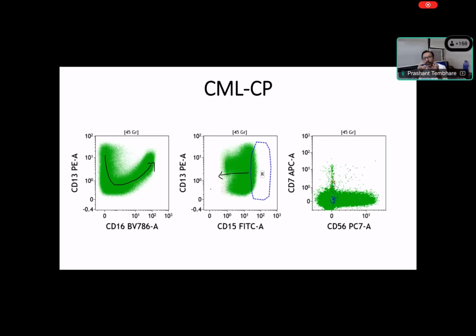So not all diseases show all these aberrancies. When you look at multiple markers, some cases or some patients show some type of abnormality, and others show another type of abnormality. Usually this maturation pattern abnormality is maximum in myelodysplastic syndrome. It is minimum in chronic myeloid leukemia, and that's why we don't see many morphological abnormalities in CML. Although there is strong proliferation, millions or lakhs of cells, morphological dysplasia is limited, right? The same way, even in protein expression, we see less abnormality, but we can still see abnormalities like down-regulation of CD50 or aberrant expression of CD56, because CD56 is an NK cell marker. Normally it is not expressed in granulocytes, but overexpression or aberrant expression of CD56 indicates aberrancy, which is commonly seen in CML CP.